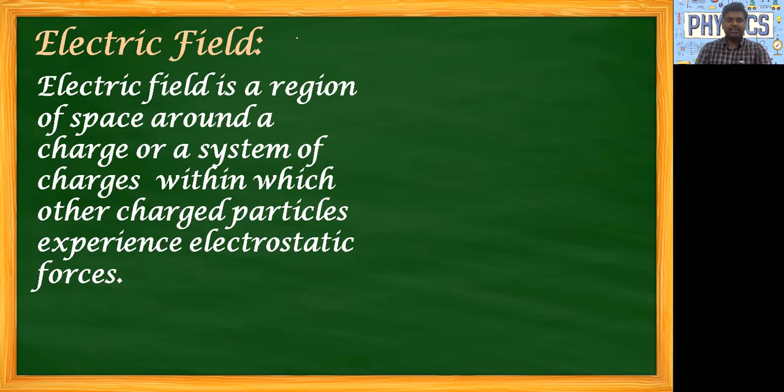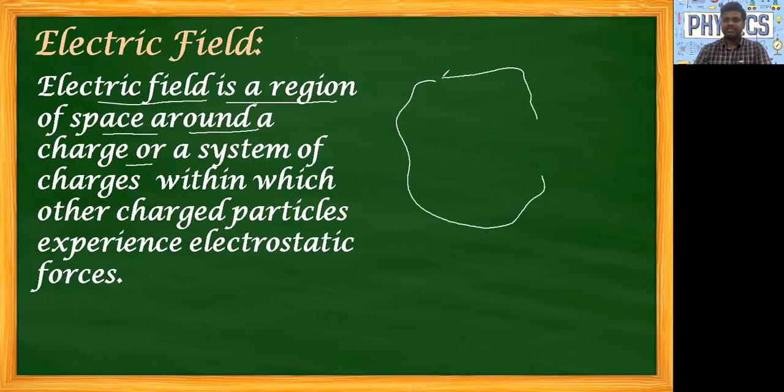It is a region of space around a charge or a system of charges. Let us take here one charge Q, or a system of charges, within which other charged particles experience the force.